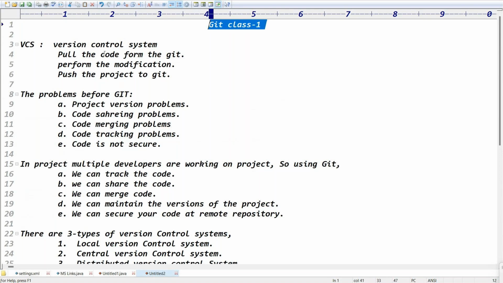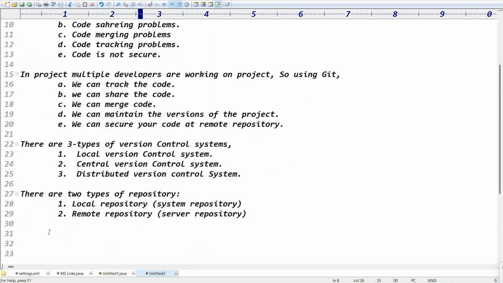In class 1, we understood what Git is: a version control system where you pull the code from Git. It is a free open source tool, created by Linus Torvalds.